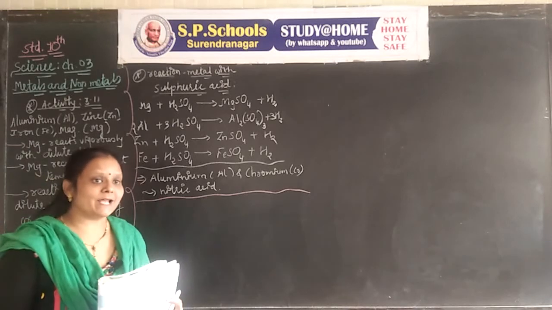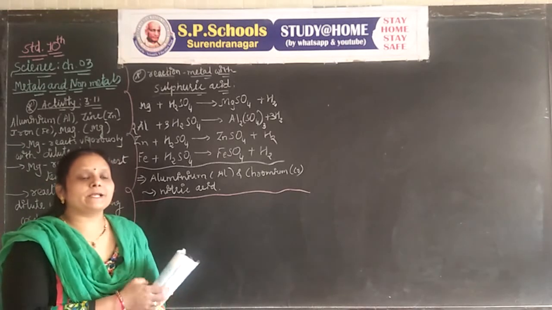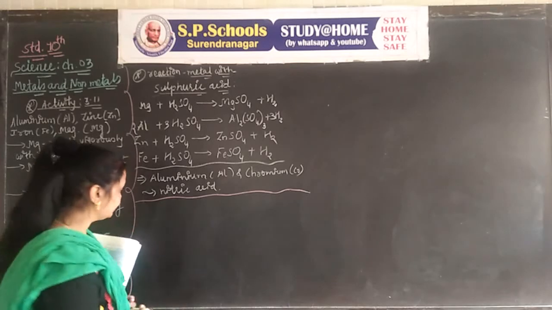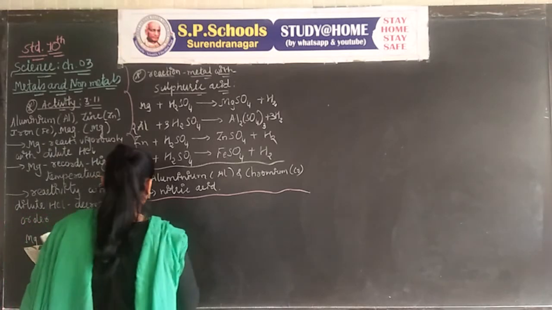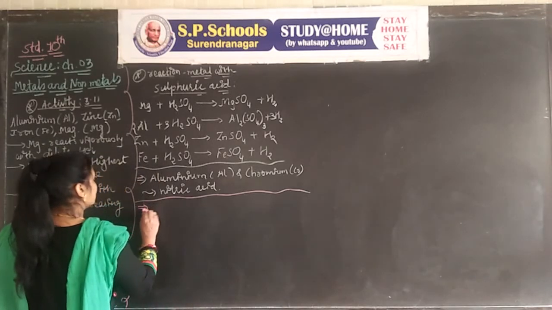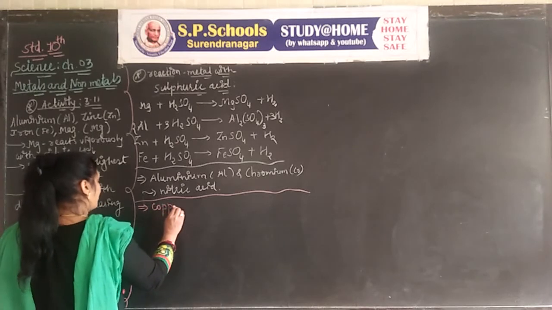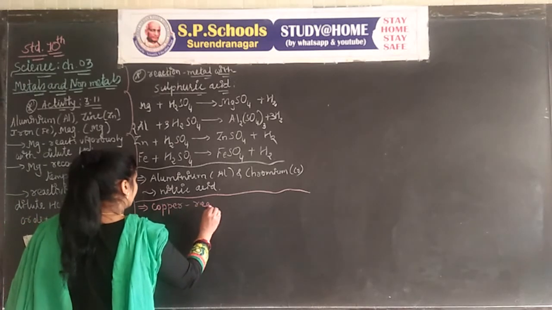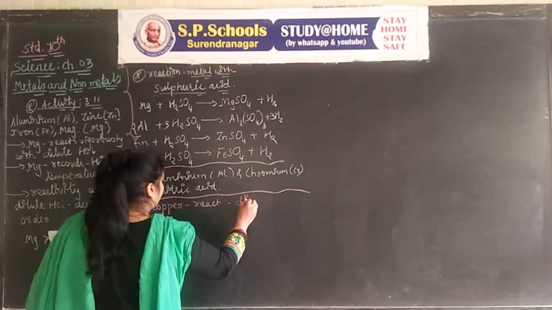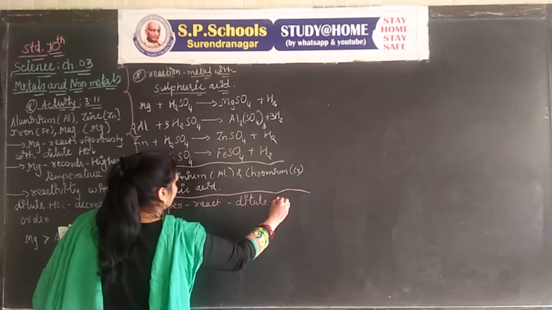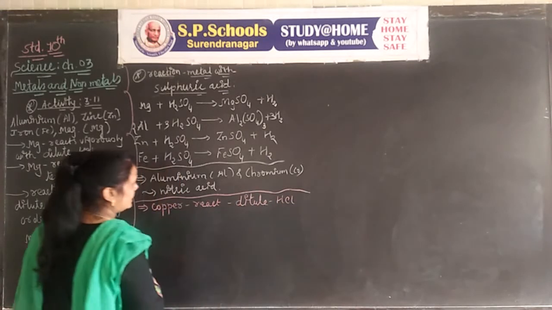The question will arise, why copper cannot react. First we write the question. Copper does not react with dilute hydrochloric acid.